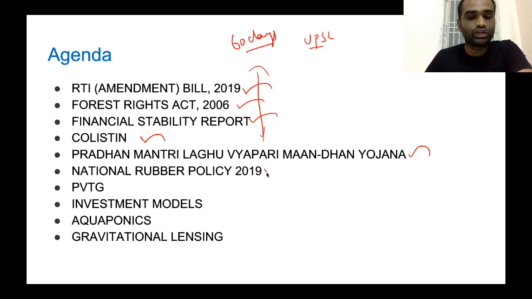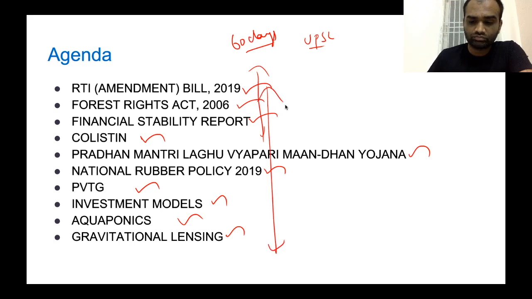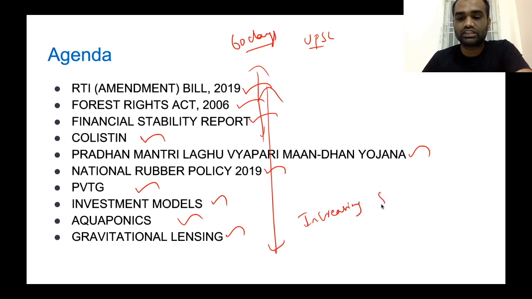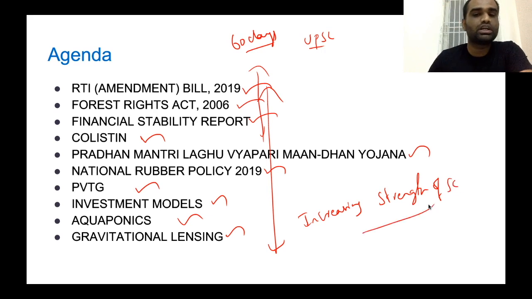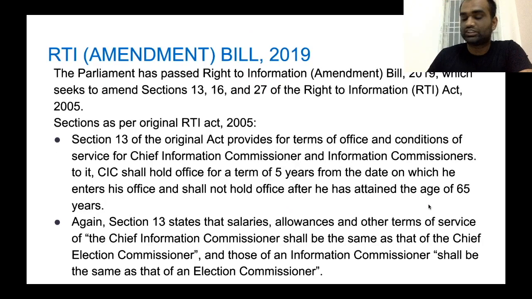The next topic that we will be looking at today is the National Rubber Policy, particularly vulnerable tribal groups, investment models, aquaponics, as well as gravitational lensing. So these are the topics that we will be looking at today. And lastly, which I forgot to mention here, we'll also be talking about the increasing strength of the Supreme Court. Clear? The last topic that we'll be discussing today is the increasing strength of the Supreme Court. Clear? So let's move on to the first topic.